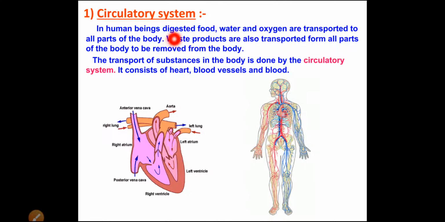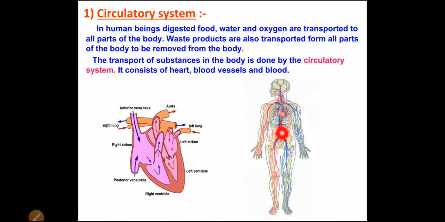Now in human beings, digested food, water and oxygen are transported to all the parts of the body. To get energy, we eat different types of food items, we drink water, we inhale oxygen. All these things are very necessary to our body parts, so each and every body part should get all these things. When we eat food and drink water, these go into our digestive system, and oxygen goes into the respiratory system. But from there, food and water, and from the respiratory system, oxygen, get transported to all the parts of the body.